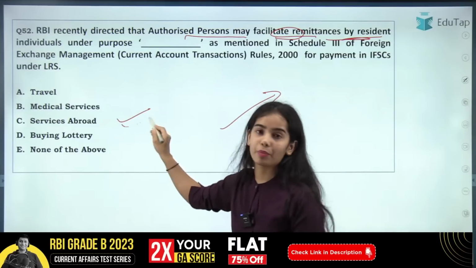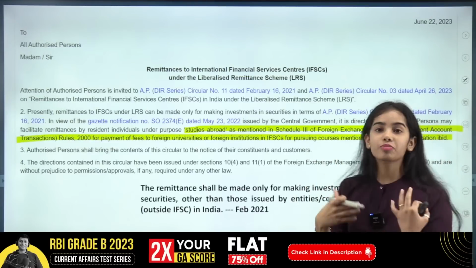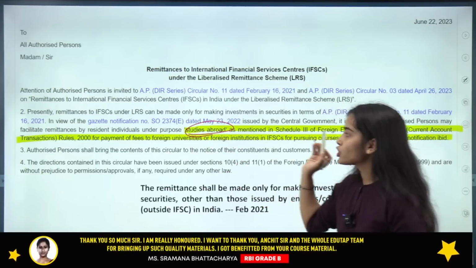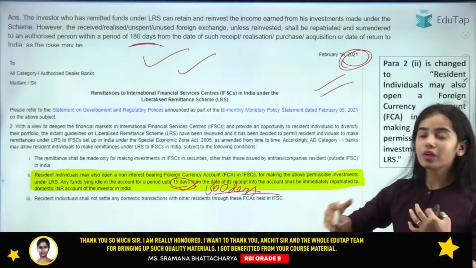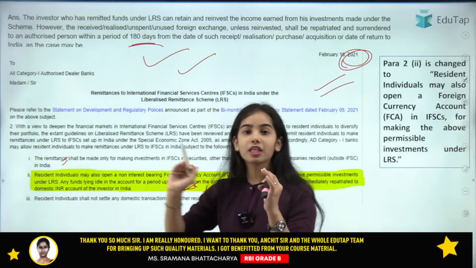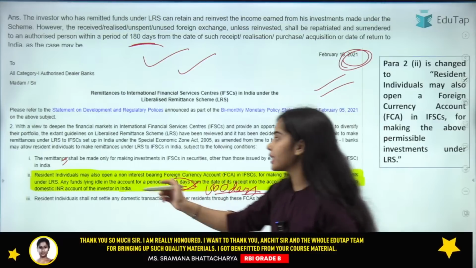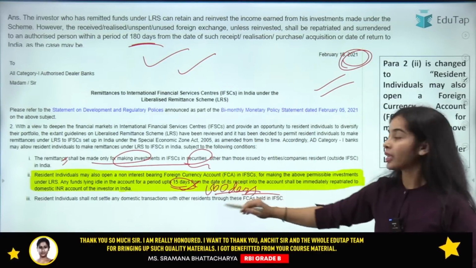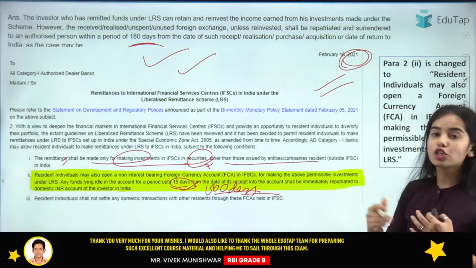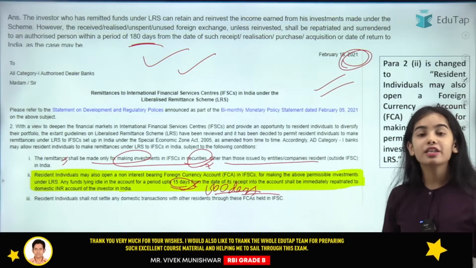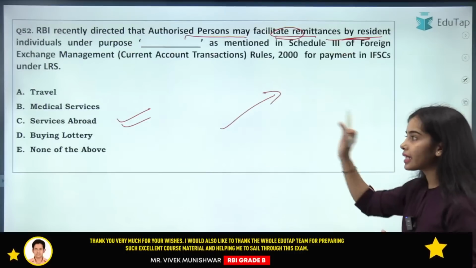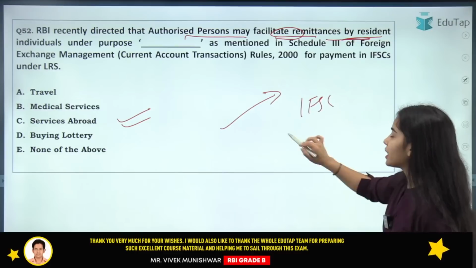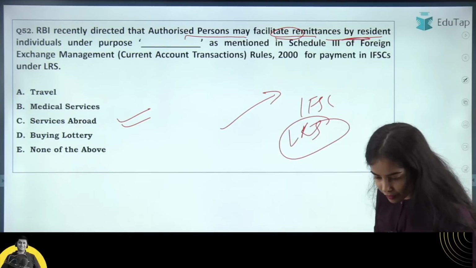It is for the services abroad. Okay. So the notification has been released by the Reserve Bank of India recently in June itself, regarding studies abroad. Before, under the liberalized remittance scheme, the money was being sent to the IFSC for making investments in securities not issued in India. Now it has been said that for studies abroad also, the money can be sent to the IFSC under the liberalized remittance scheme.